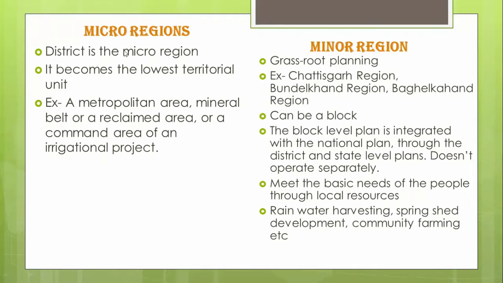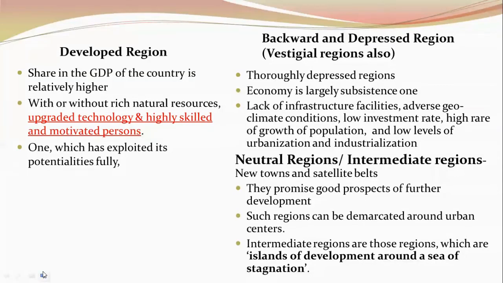So whatever is the plan of the micro or the meso or the major region, based upon that, they have to implement the plan in that specific block. For example, in block development planning, we can talk about rainwater harvesting, which can be done in various blocks. In the northeastern belt and the Himalayan foothills, which have spring resources, we can think about spring shed development. In the plain lands, we can think about community farming. So these are some of the block level plans in the minor regions.